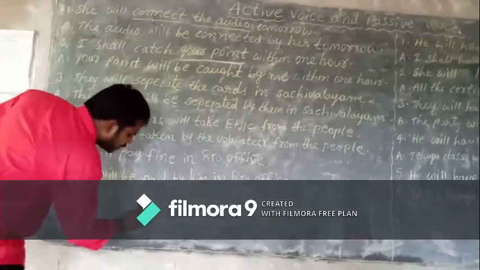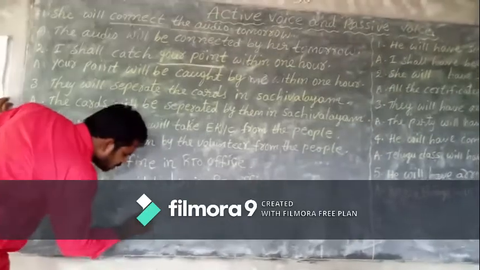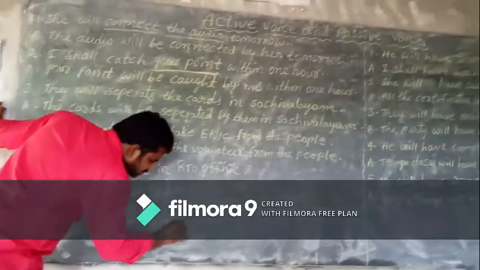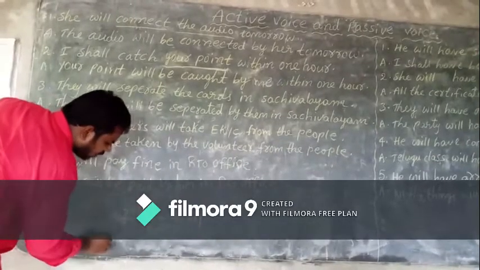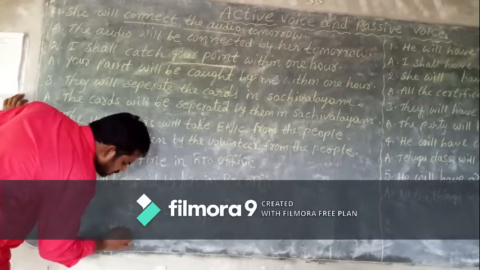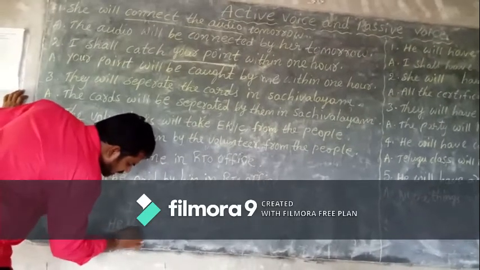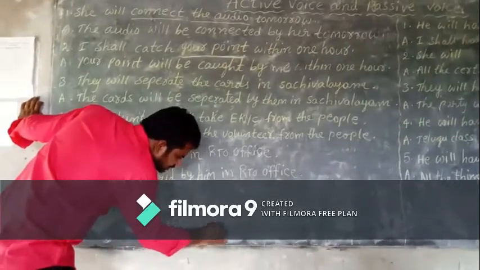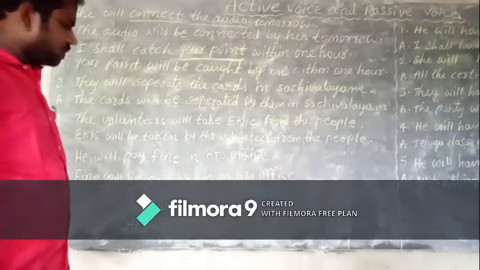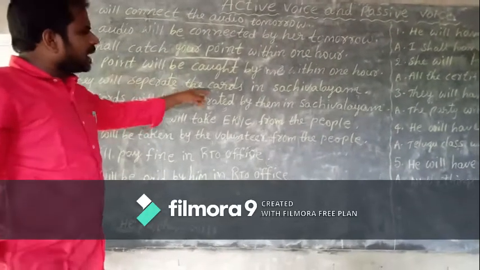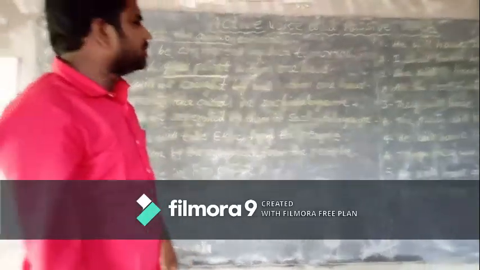So, I and we take shall. All remaining subjects take will.